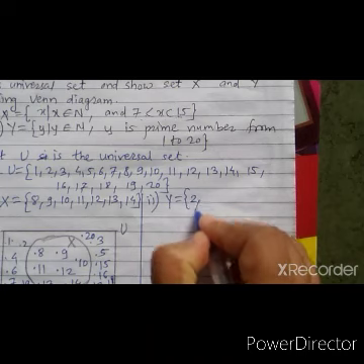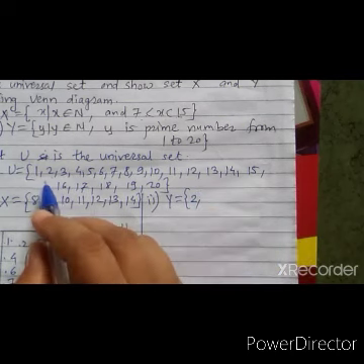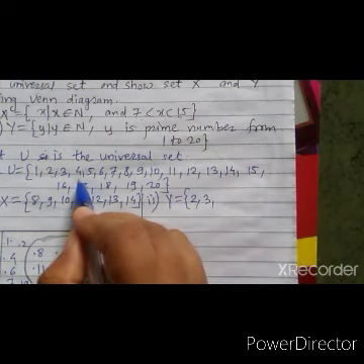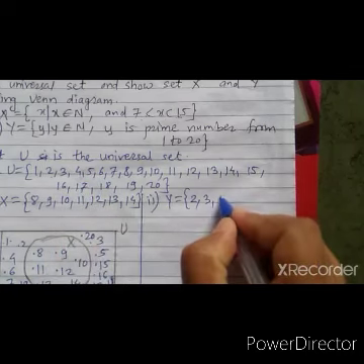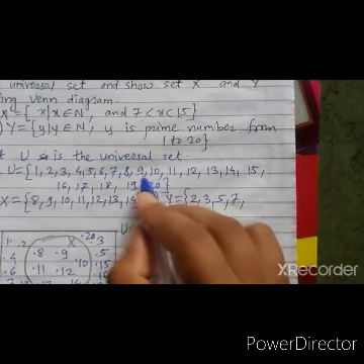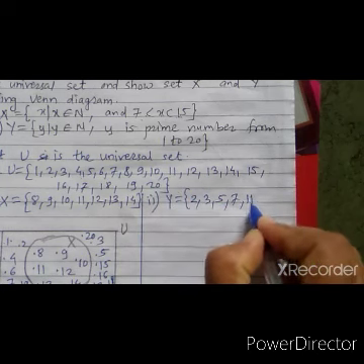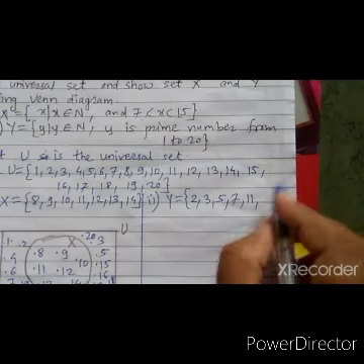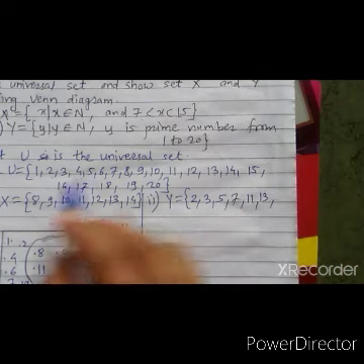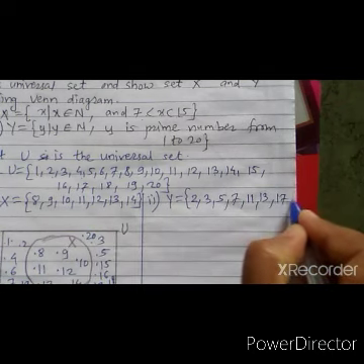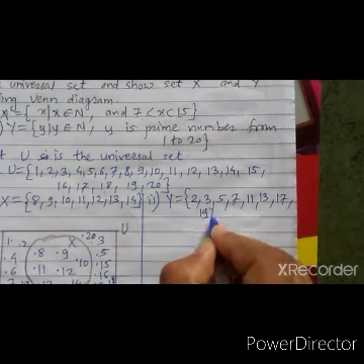So 2 is a prime number. Prime number means a number which is divided by 1 and itself. So 2 is divided by 1 and 2. 3. 4 is not a prime number because 4 is divided by 1, 2, 4. So it is not a prime number. 5, 7, 8, 9, 10 are not prime numbers. 11, which is divided by 1 and itself. 12 is not a prime number. 13, 14, 15, 16 are not prime numbers. 17 is a prime number. 18 is not a prime number. 19 is a prime number.